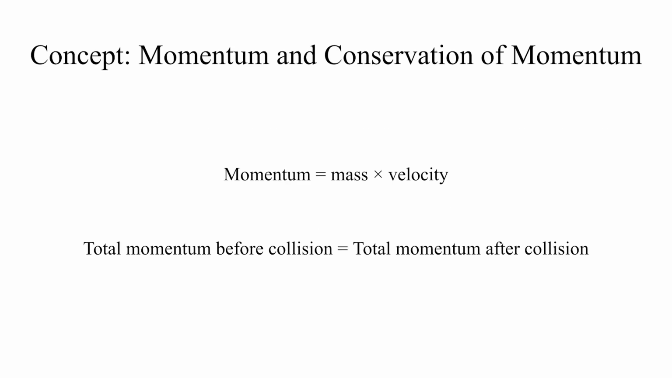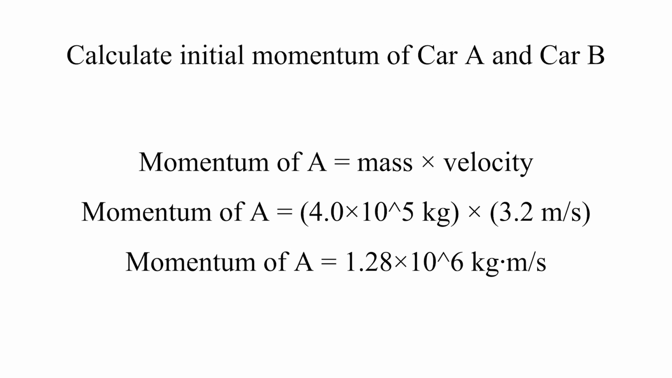To solve this, we'll use the concept of momentum and the principle of conservation of momentum. Momentum is the product of mass times velocity. The conservation of momentum tells us that the total momentum before a collision should be equal to the momentum after the collision. We'll start by calculating the initial momentum of the rail car.